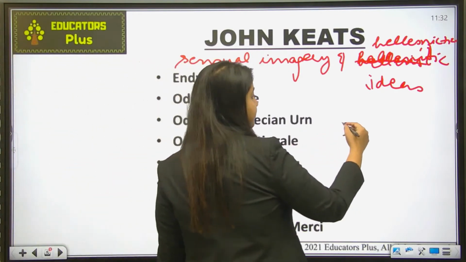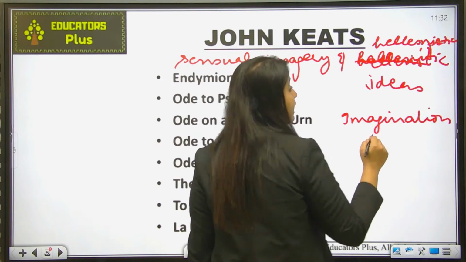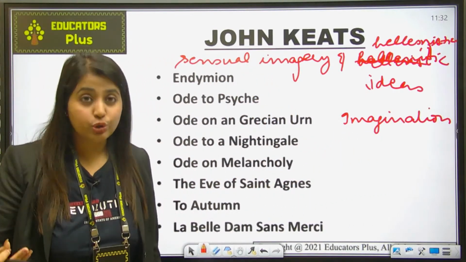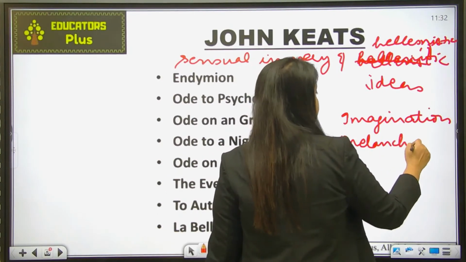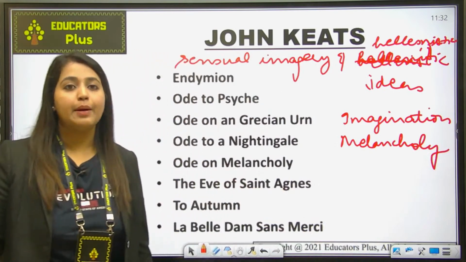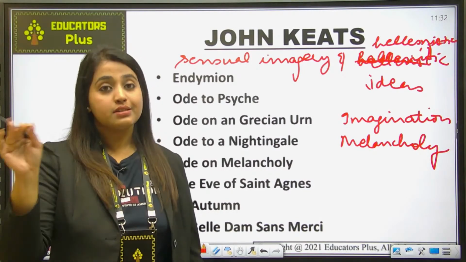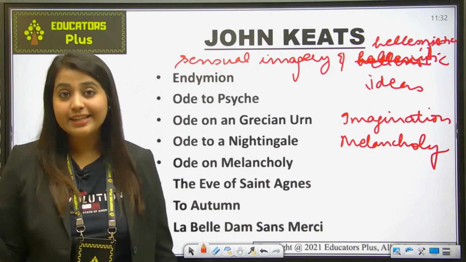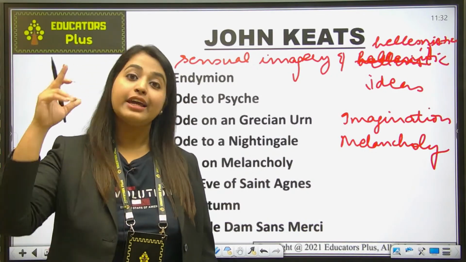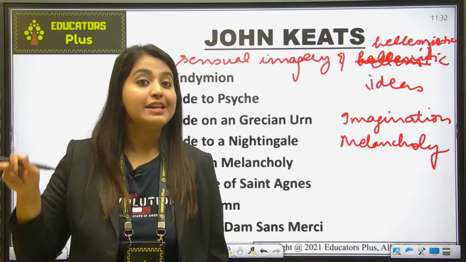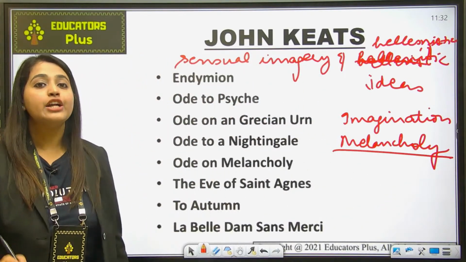So basically, what was Keats's Romantic motive? First you imagine, and then thinking of that idealistic world makes you sad; you are in a state of melancholy. Say you imagined that you have four bungalows, two cars, and you are living a happy life, you are successful in your career, you have passed the NET exam, you have become an assistant professor, and now you are teaching in a very good government college. So this is all your imagination, but if this is not fulfilled, then you are in a state of melancholy, you become sad, you become depressed.